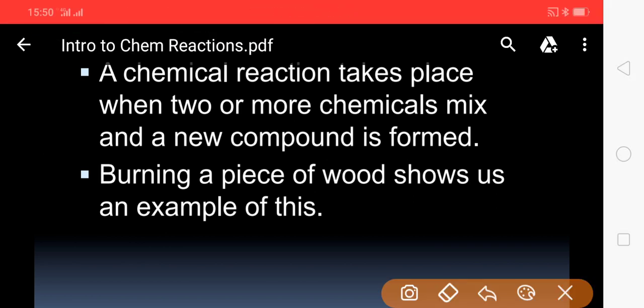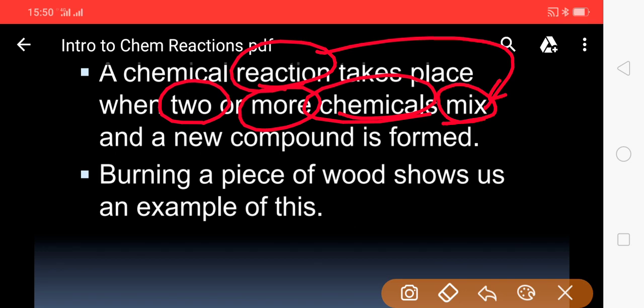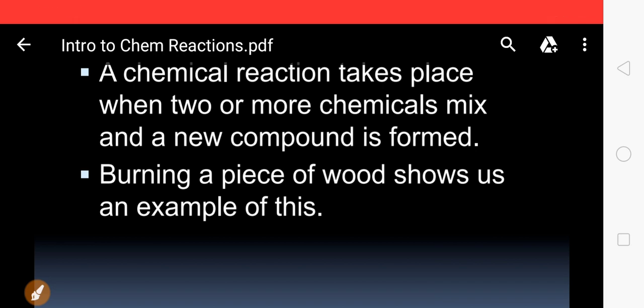What is the meaning of a chemical reaction? A chemical reaction is nothing but mixing. Mixing of what? Mixing of two or more chemicals. In such case, what shall we get? We will get a new compound. So, mixing of two or more chemicals to get new compound is called as chemical reaction. Let us see an example.